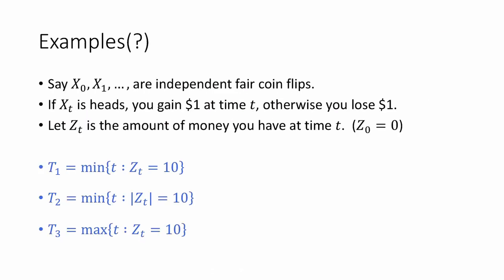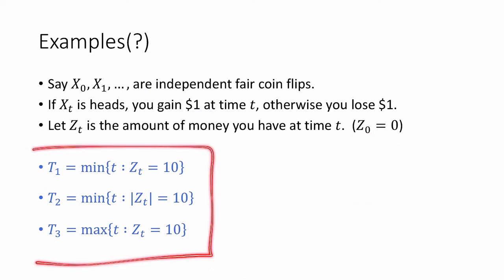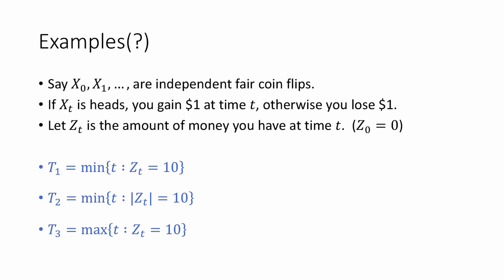To illustrate this definition, let's see some examples or some non-examples. So let's say we're in the same situation as before. The xi's are independent fair coin flips. You gain $1 for heads, you lose $1 for tails. Zt is the amount of money you have at time t, and you start at z0 equals 0. Question for you: which of these random variables are stopping times? Pause the video now and think about it.